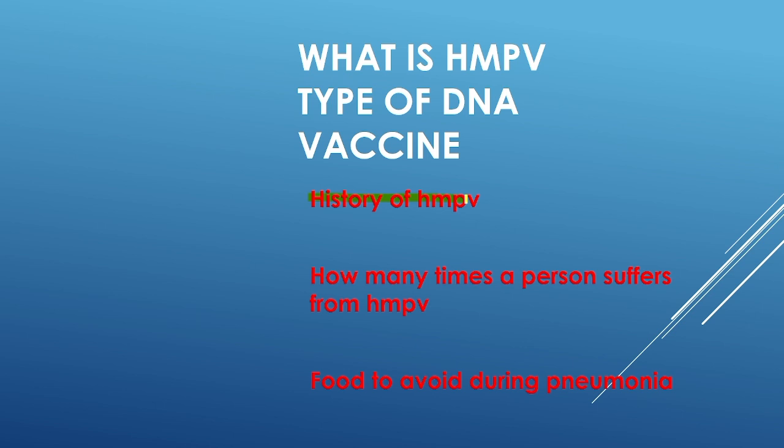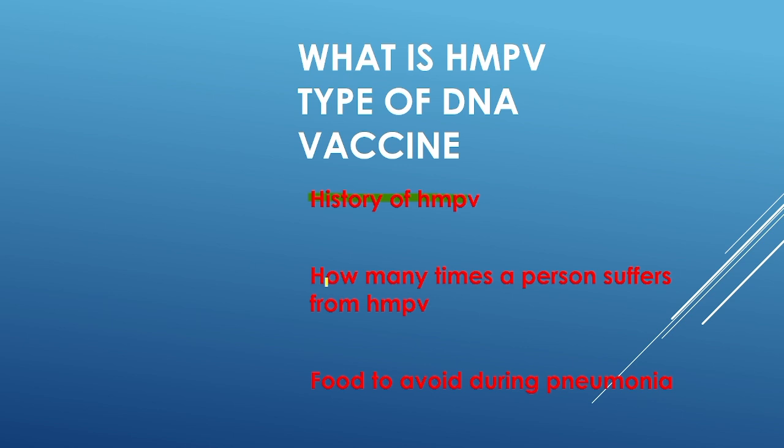HMPV was first identified in 2001. It is a common virus, and it mostly spreads around the winter and spring seasons. So this is about the history of HMPV.